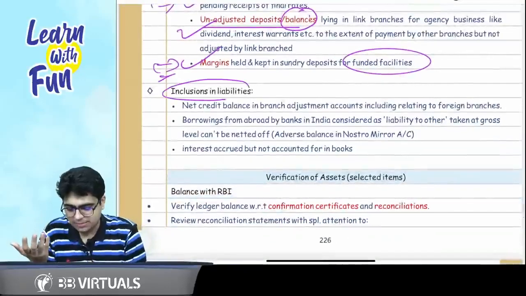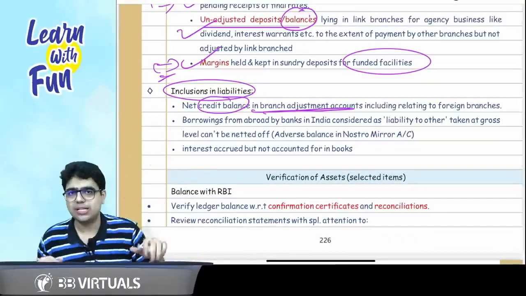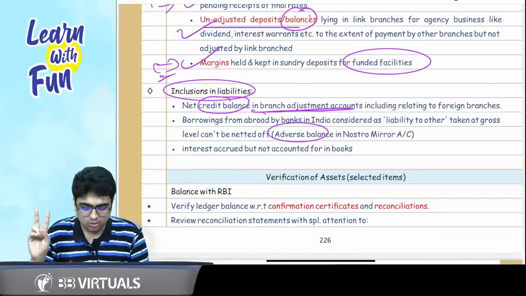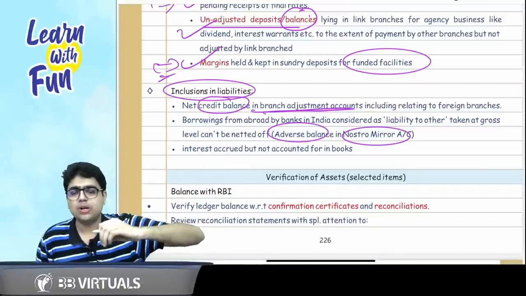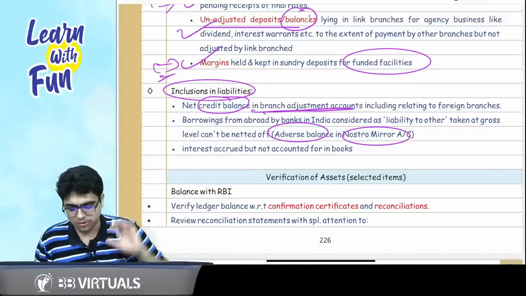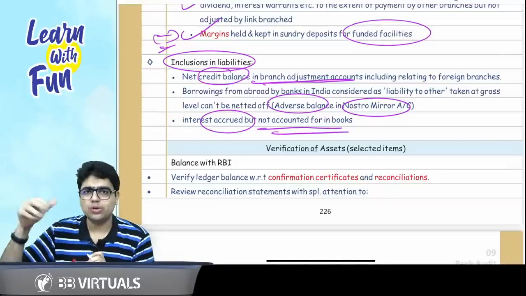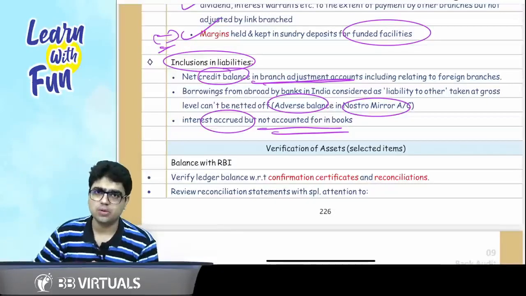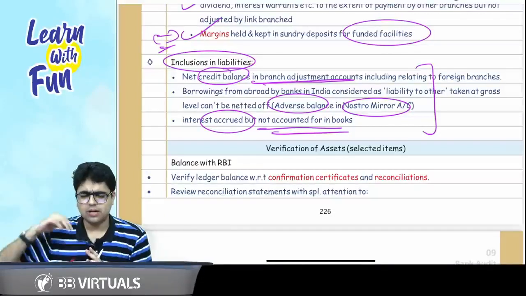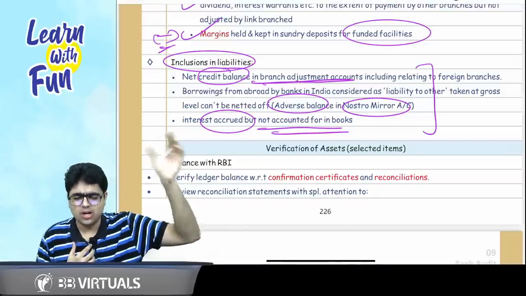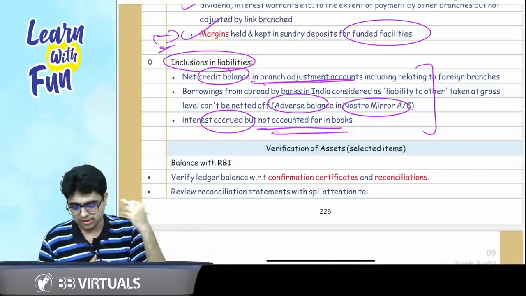What is to be included in liabilities is branch adjustment account credit balance. So if a branch owes something to the other branch, it should be included in the liability. Adverse balance in the nostro mirror account, basically the amount of borrowings by the Indian banks from the foreign banks, should be included in the liability. And the interest accrued but not due, or interest accrued but not accounted in the books, that needs to be added in the liabilities. So three balances: credit balance in the branch adjustment account, borrowings from the foreign banks, which is also known as the adverse balance of nostro mirror account, and the last point is interest accrued but not due, or interest accrued but not accounted for.